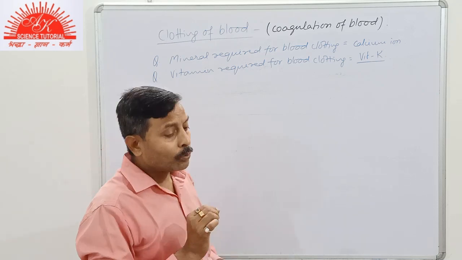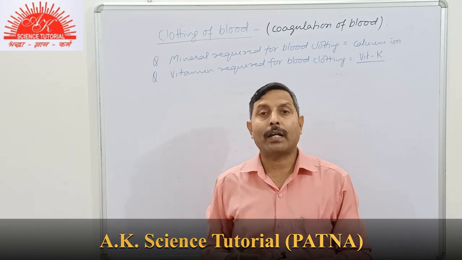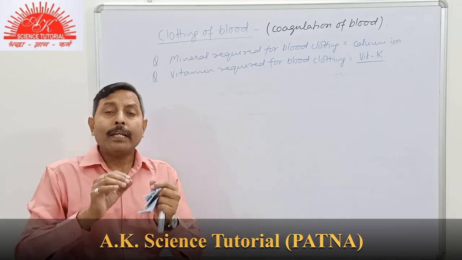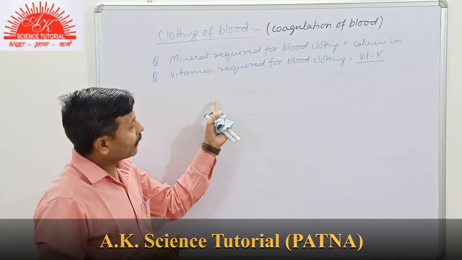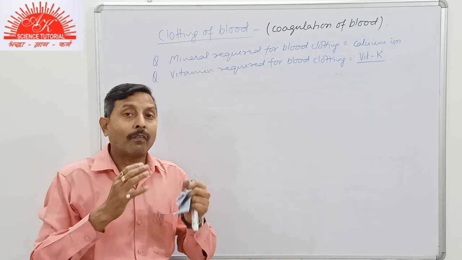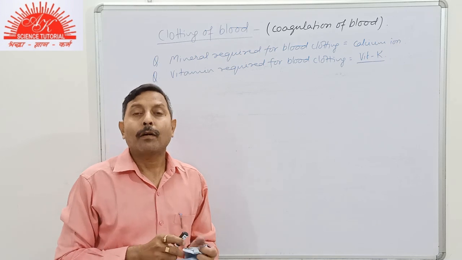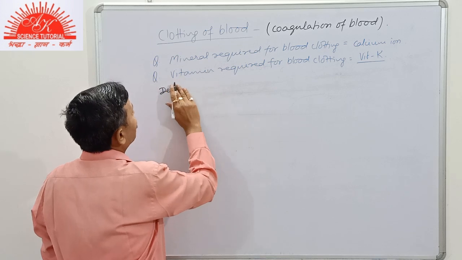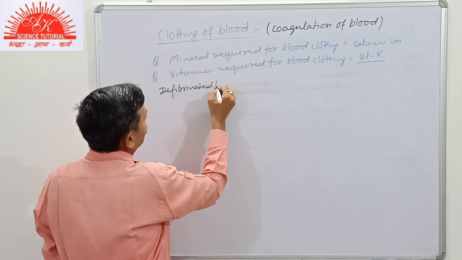Now students, as we have studied, there is a natural anticoagulant substance, heparin. Now it is said that if we remove the fibrin part, that is, after conversion of fibrinogen into fibrin, if we remove the fibrin part from the blood, then it will be known as defibrinated blood.